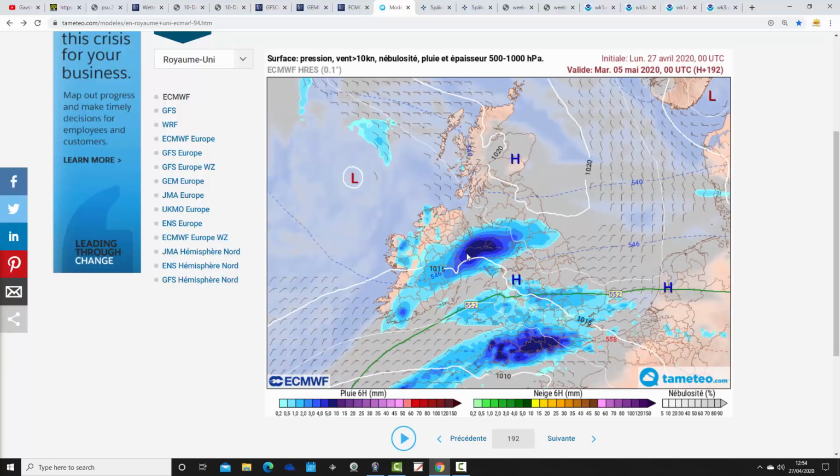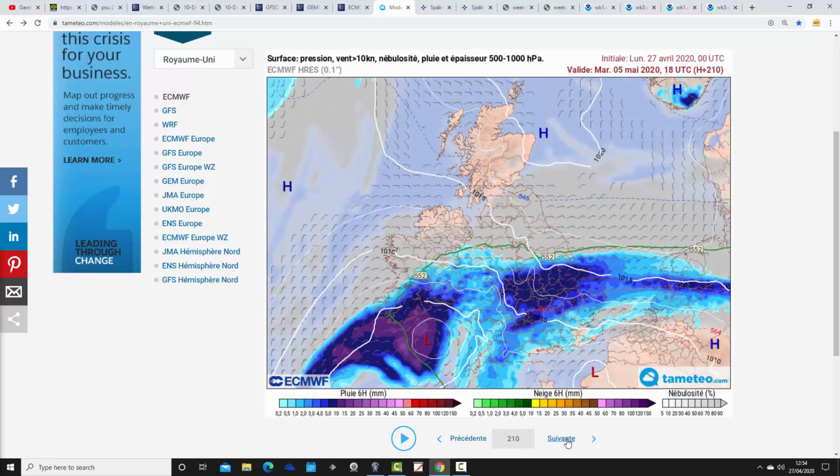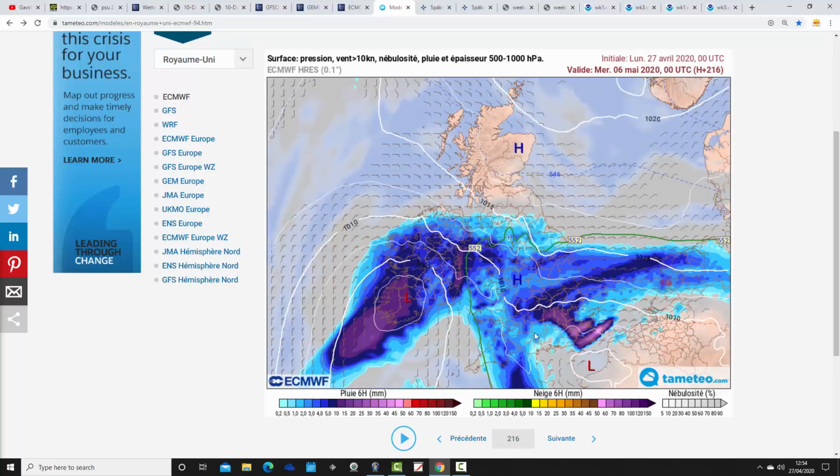Low pressure is still involved with this. So all that's happening really is that the warmth is triggering more heavy showers or maybe thunderstorms. It's persistently wet here across much of southern England as we go through to the early part of next week, for example. And as we move up towards day 10, this is the 6th of May, that's indicating thunderstorms there, I think, through parts of the Midlands into southeastern England.